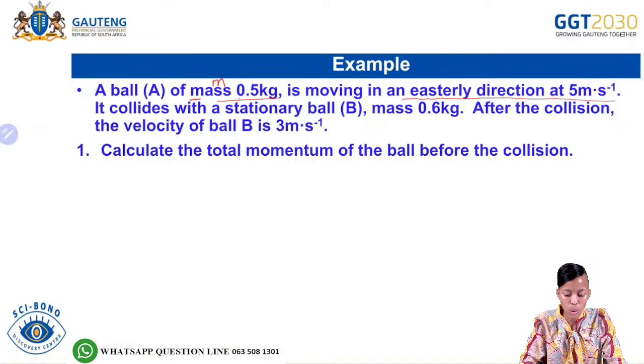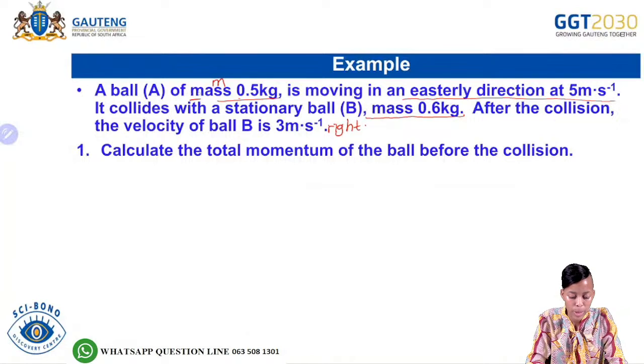Then it says it collides with a stationary ball of mass 0.6 kilograms. After the collision, the velocity of the ball is 3 meters per second. So this one was supposed to be given as to the right. Okay.